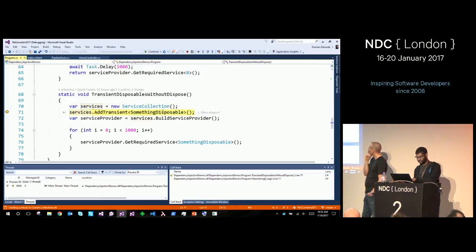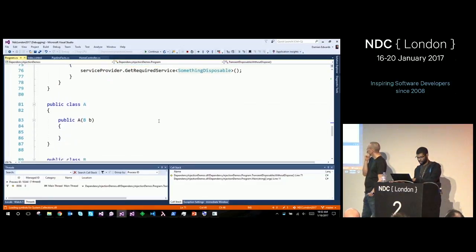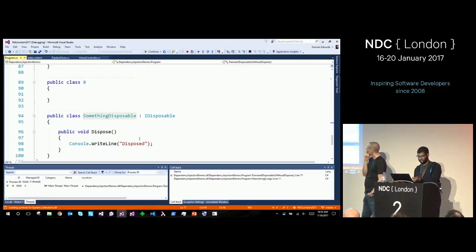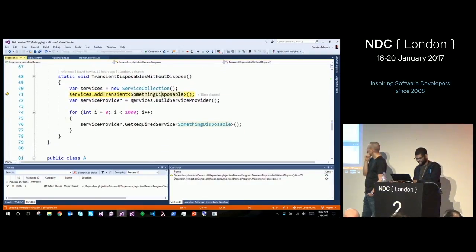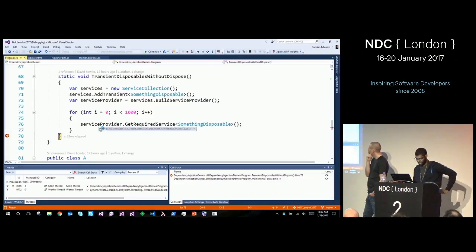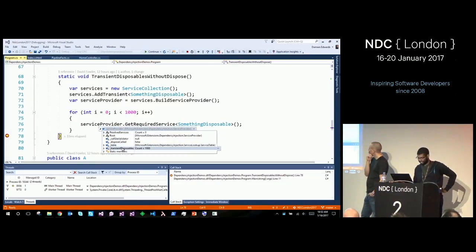I'll add a transient disposable service. If we look here, it's disposable. It says disposes, so it's not a big deal. I add transient. I call BuildServiceProvider, I get the service provider back. Then I resolve it 1,000 times. And if I put a breakpoint here and just skip over it, you'll see we have a list called transient disposables, and it's just stored.